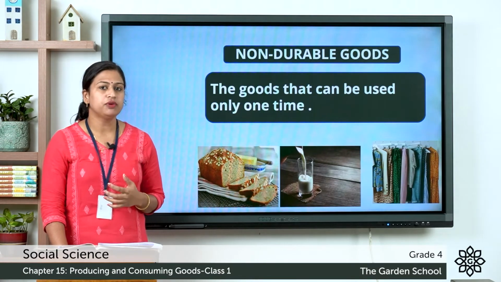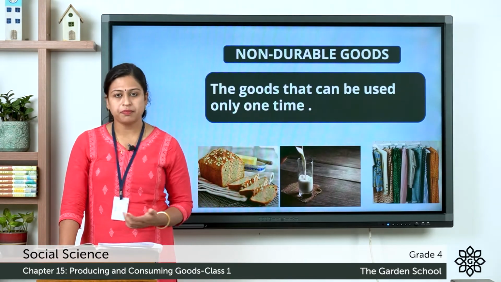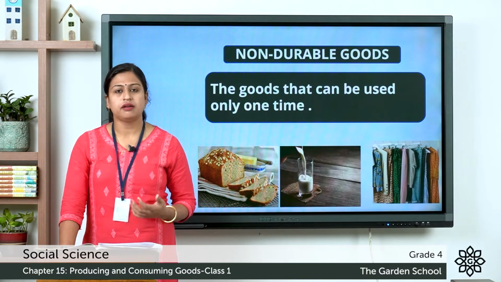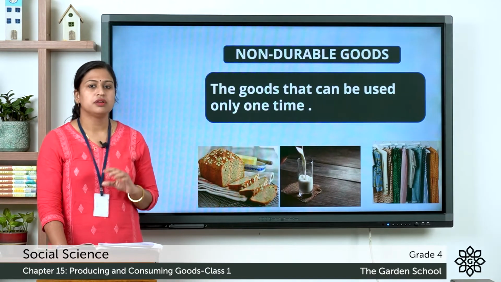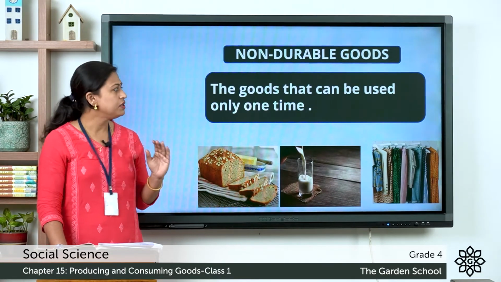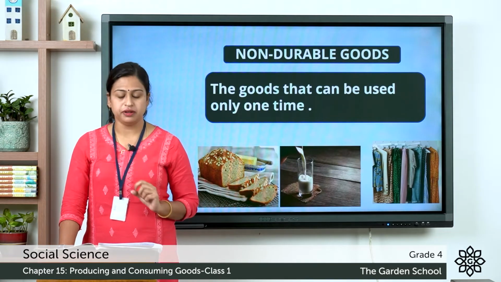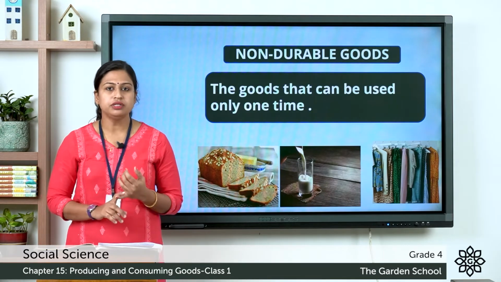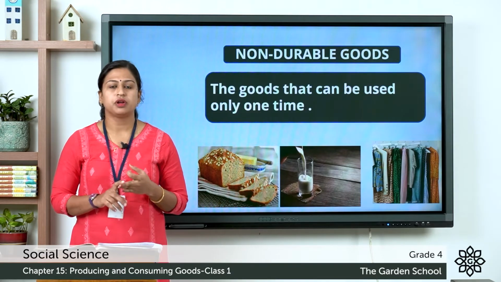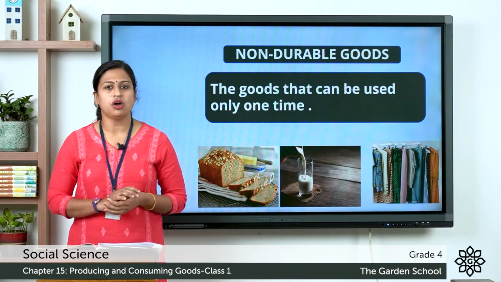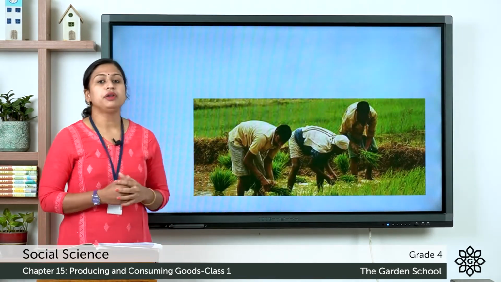And here you can see few examples: bread, milk, cloth, soap, paper products, plastics, footwear, rubber, etc. So these are the examples of non-durable goods. Non-durable goods are those goods which can be used only one time and they last for short period. So this was about goods and the four types of goods, and they are consumer goods, producer goods, durable goods, and non-durable goods.